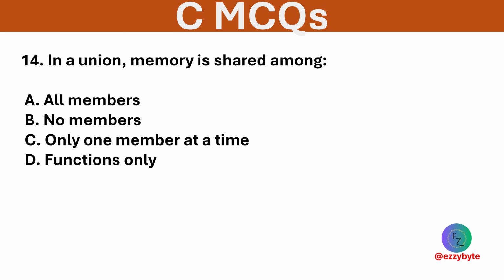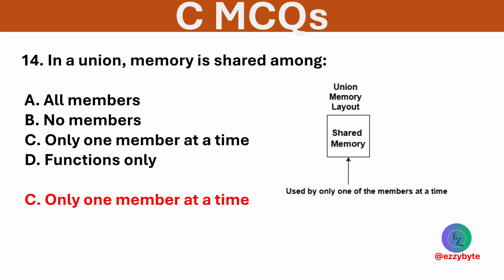In a union, memory is shared among: all members, no members, only one member at a time, and functions only. Option C is correct. Only one member can hold a value at any moment.